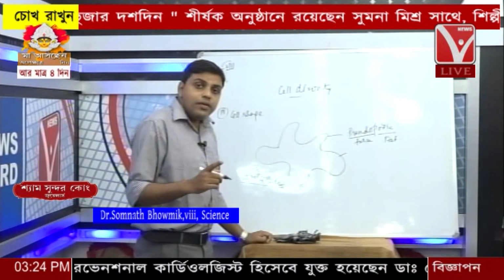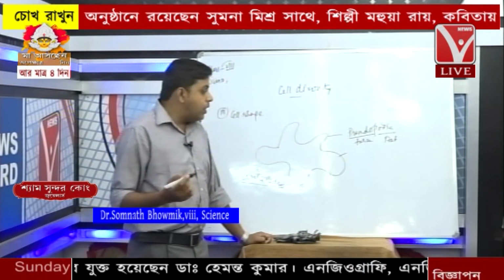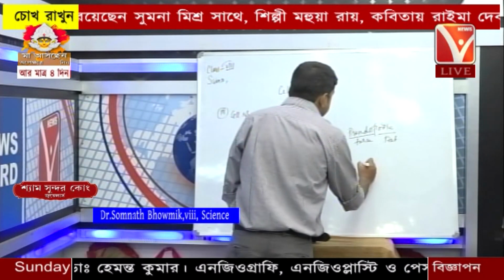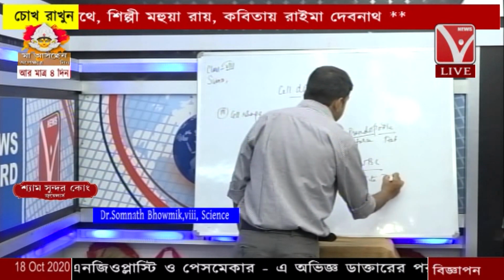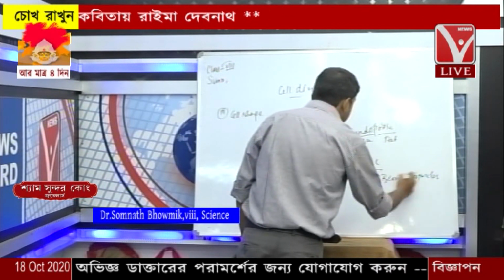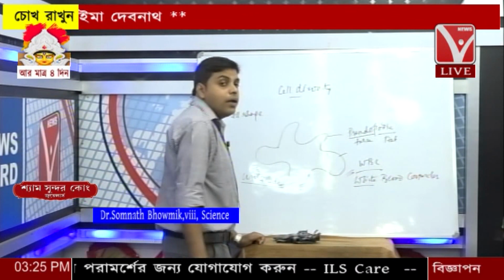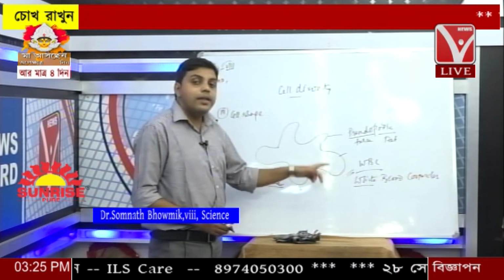There is also a cell within our body which can change its shape. Now what is the name of this cell? That is the WBC, that is a white blood corpuscle. A question may come: name a cell within our body which can change its shape. That is the WBC.